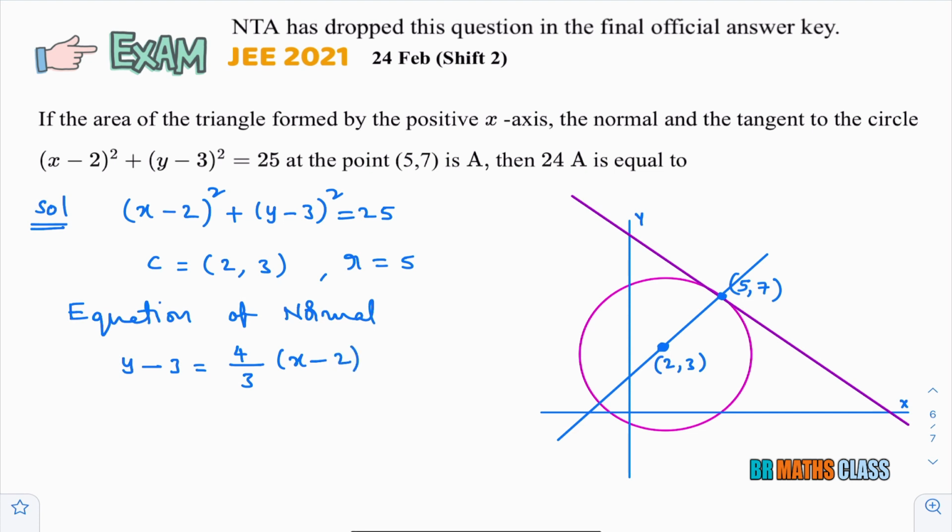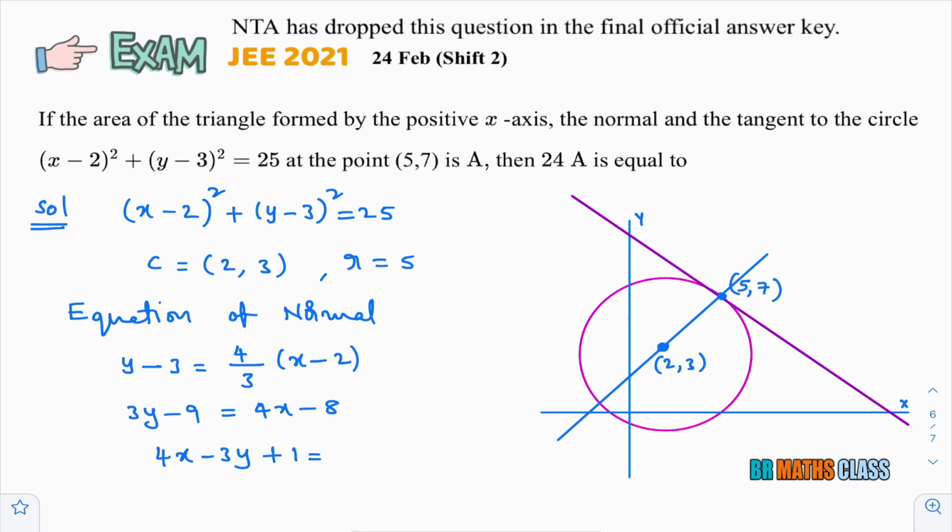If you simplify this, you will get 3y minus 9 equal to 4x minus 8. Simplifying, you will get 4x minus 3y, when you take minus 9 to this side, plus 9 minus 8 is plus 1, equal to 0.